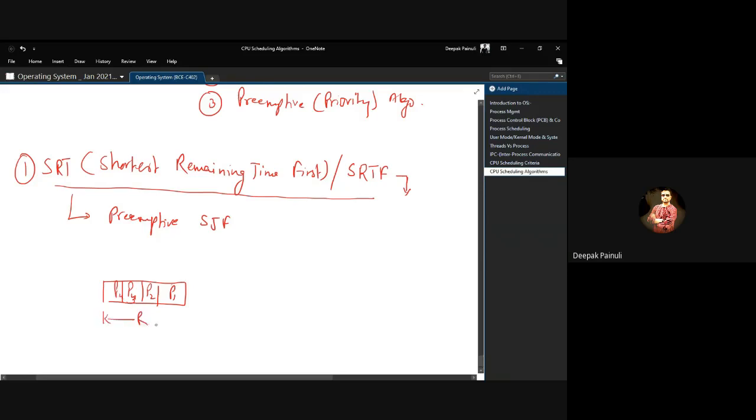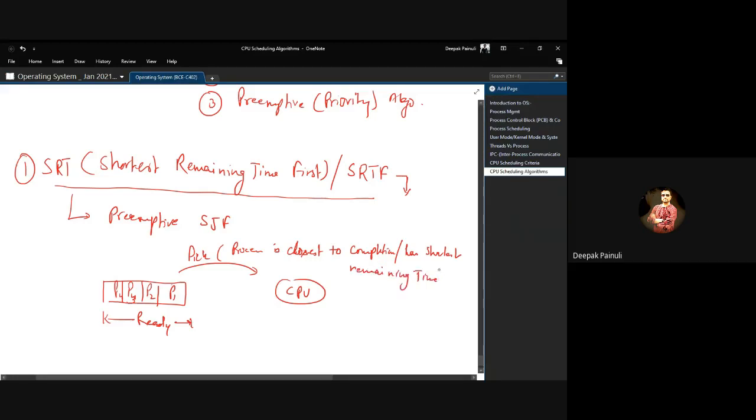The CPU will pick that process only which is closest to completion, or which has the shortest remaining time.